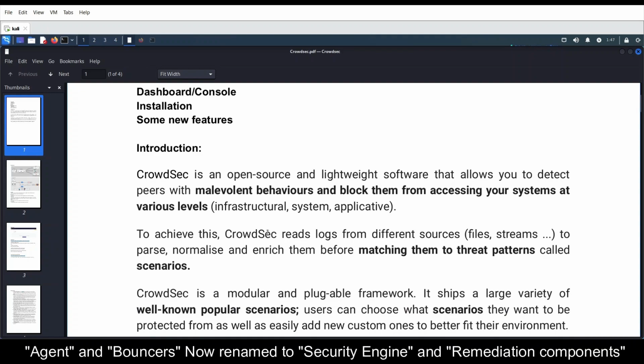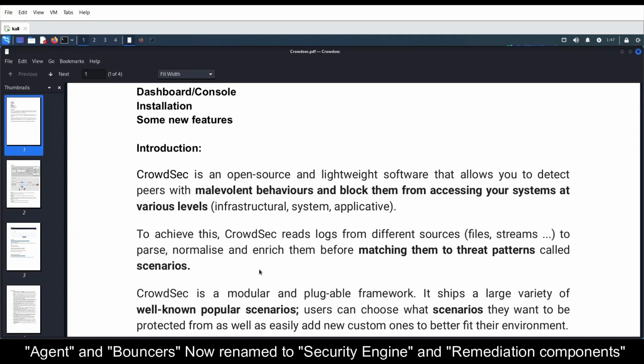Then coming to how Crowdsec is going to work. To achieve this, Crowdsec reads logs from different sources, files and streams, to parse, normalize and enrich them before matching them to threat patterns called scenarios. Simply, it will collect all the logs, process them, and match them with the threat patterns, which we call scenarios.